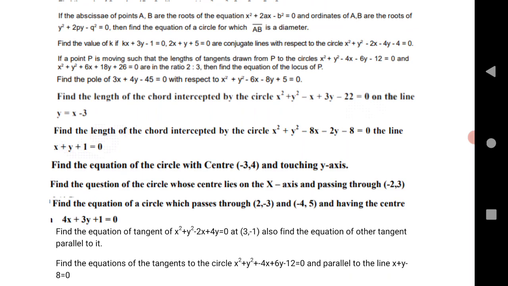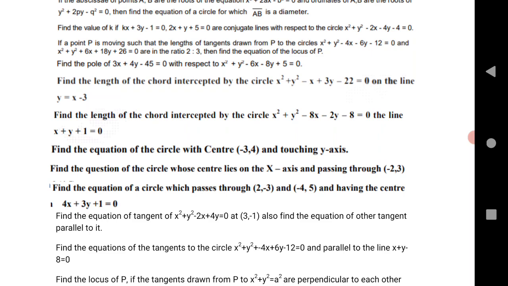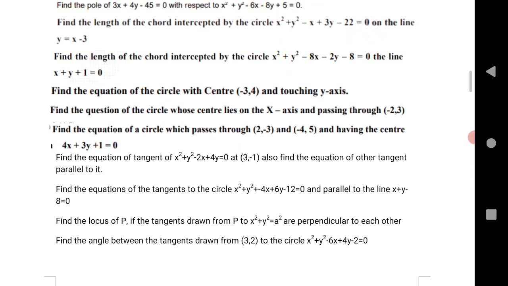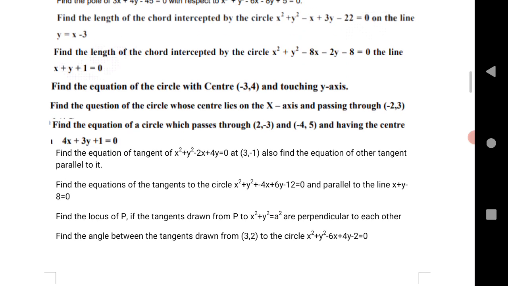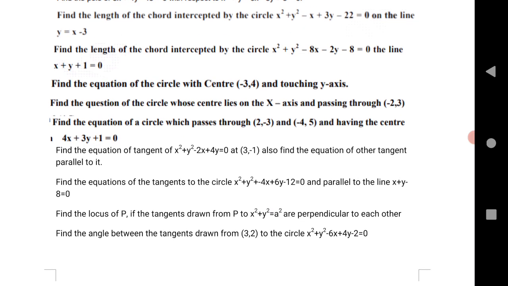Find the equation of the circle. Find the value of k, given conjugate with respect to the circle. If a point P is moving such that the length of the tangent drawn from P to the circle is given. Next is find the pole of 3x plus 4y minus 45 equals 0 with respect to the circle. Next is find the length of the chord by the circle. Another one is the length of the chord intercepted on the line.